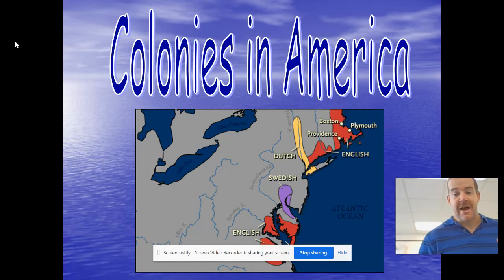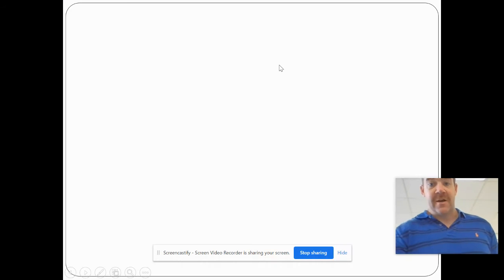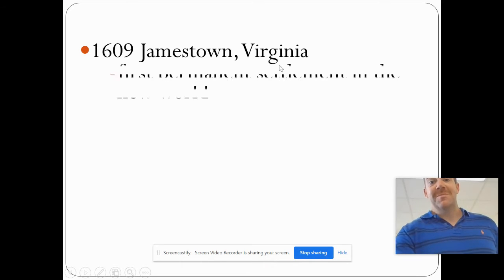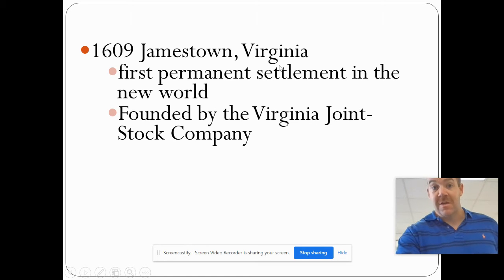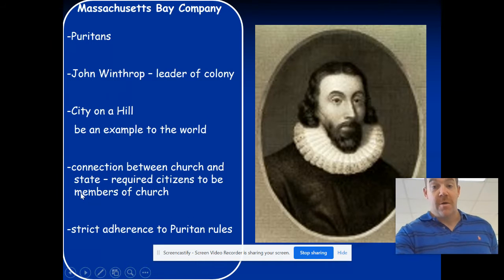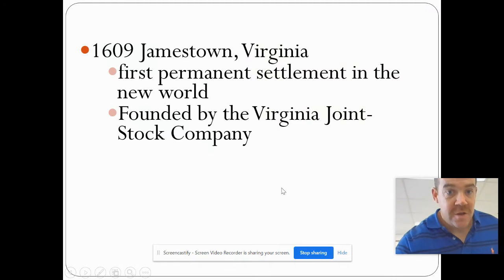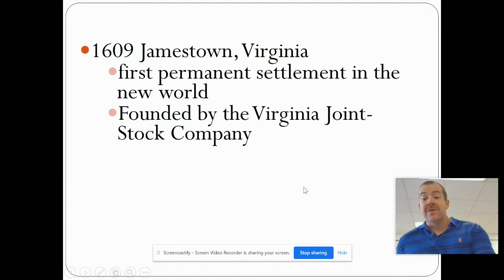is the colony of Jamestown. So, Jamestown, Virginia, the first permanent English settlement in the New World. I gotta go back. It was founded. All right, this is the reason that people came to the New World. There's three G's. Remember, God, gold, glory. In this case, they were coming for gold or money.